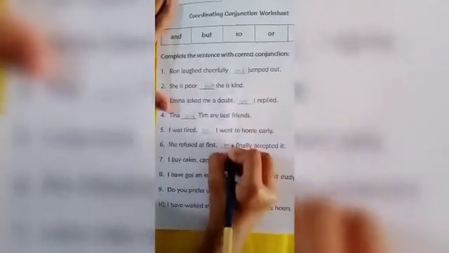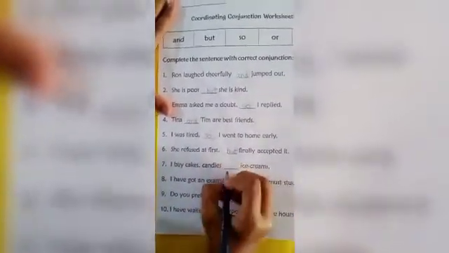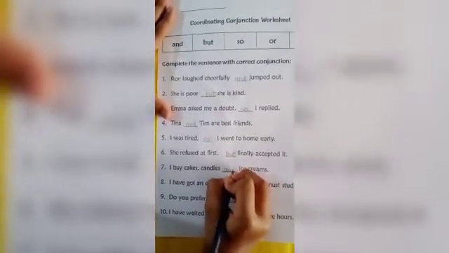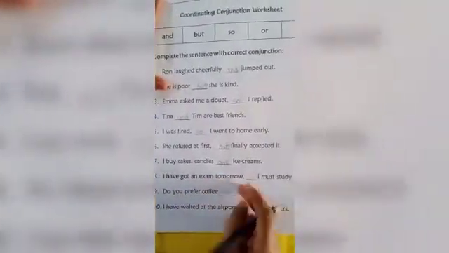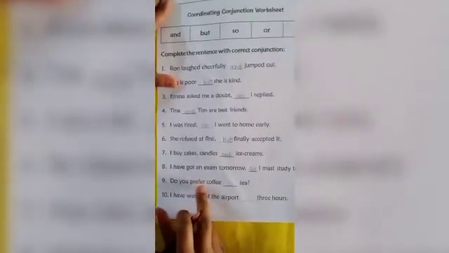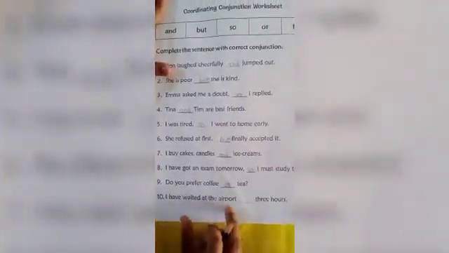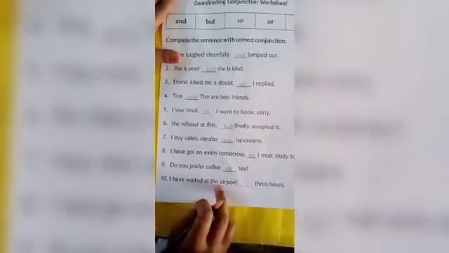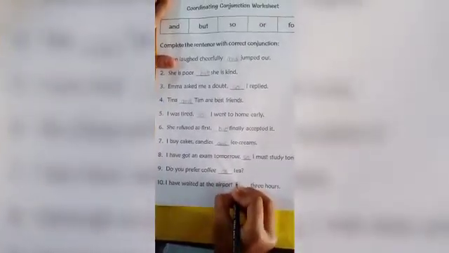She refused at first dash finally accepted it. But. I buy cakes, candies, dash ice creams. What will come in that blank? And. Very good. I have got an exam tomorrow dash I must study tonight. What will come in that blank? So. Very good. Do you prefer coffee dash tea? Very good, ma'am. I have waited at the airport dash three hours. What will come in that blank? For.